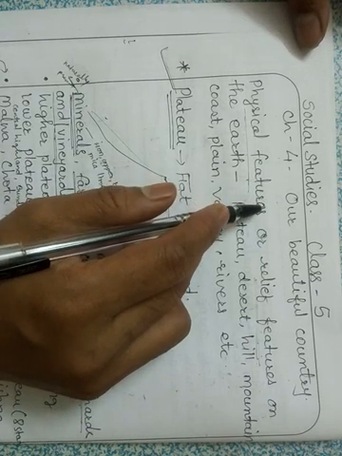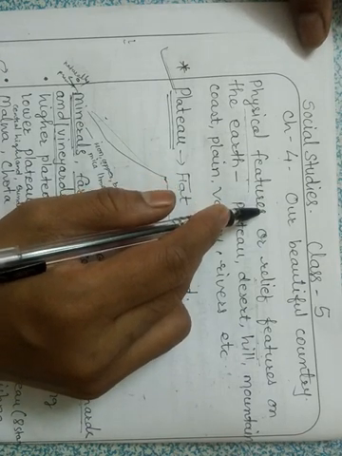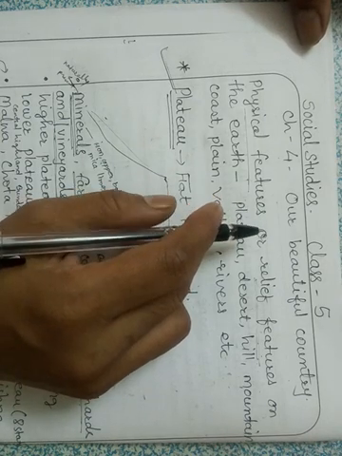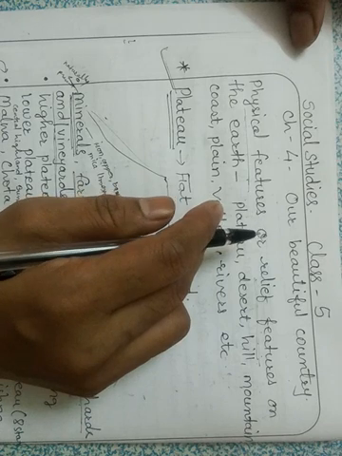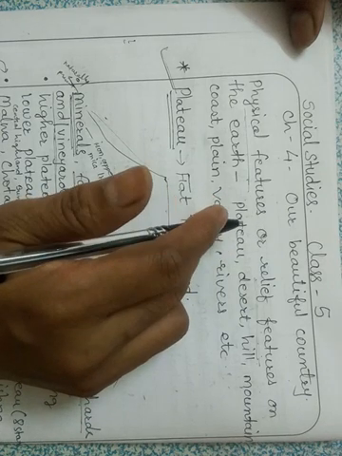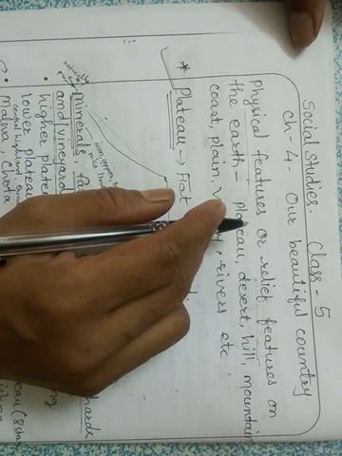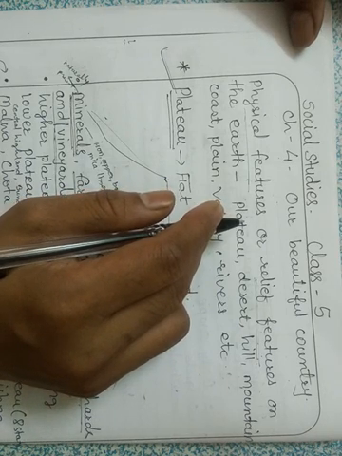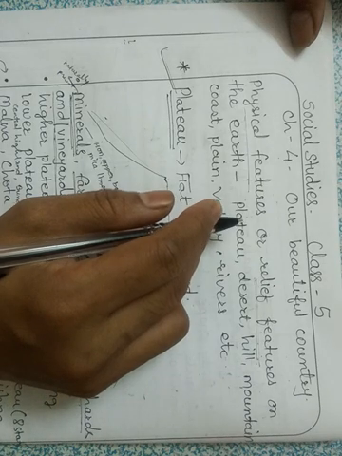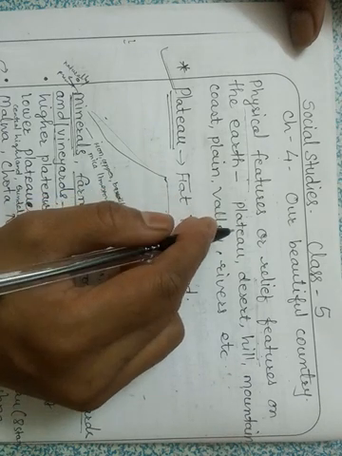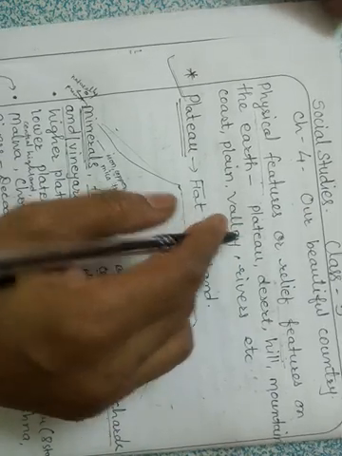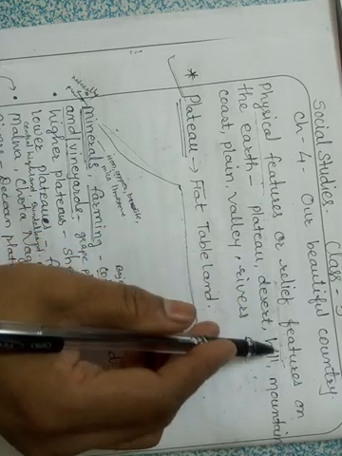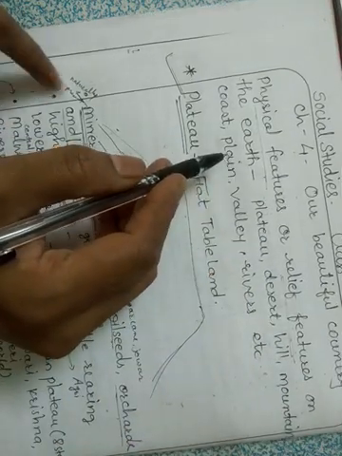So we have read about the universe, earth, oceans, continents, globe, map, types of maps and elements of maps. Also we have read about the grid, that is latitudes and longitudes on the earth. Then we have read about the rotation, revolution of the earth and about the seasons. So in this chapter we are going to read about the physical features or relief features of the earth.